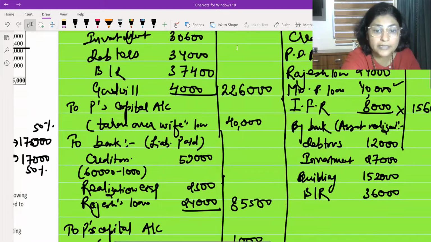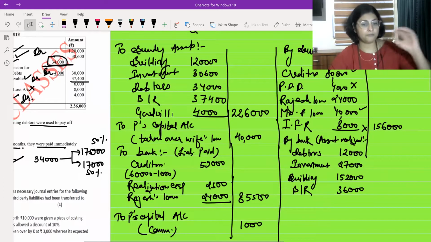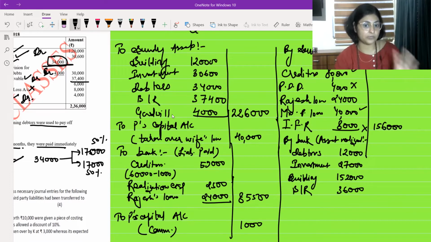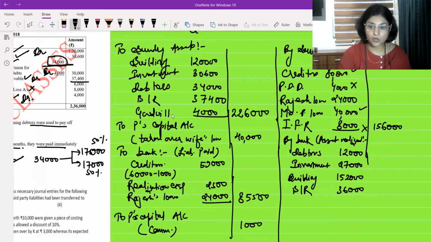Now we are done with everything that is to be done in the realization account. What is this everything? We have transferred all the realizable assets, which are building, investment, debtors, bills receivable, goodwill. We have transferred all the outsiders' liabilities and provisions and reserve, which are PDD and IFR. And after that, we have realized all the assets.